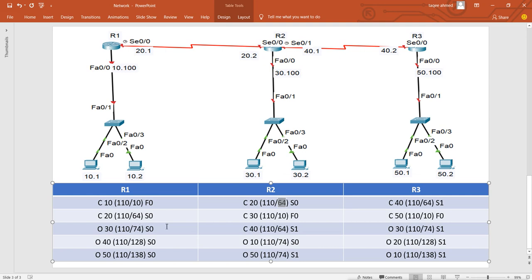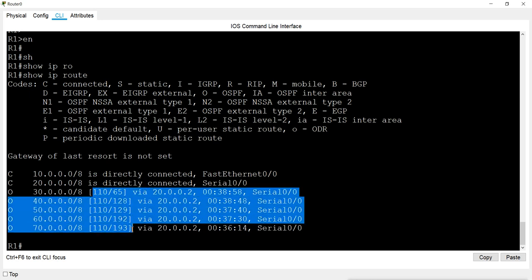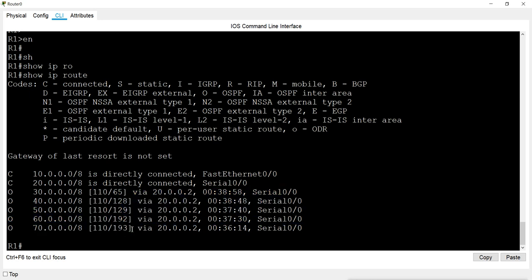It is actually based on the speed. So as I said, it could be different, it is not necessary that always you will see the same cost. I was just mentioning the rough limit. It is basically based on the speed of your link. But these are the costs. AD value will always be that 110, and this is how they create the routing table.